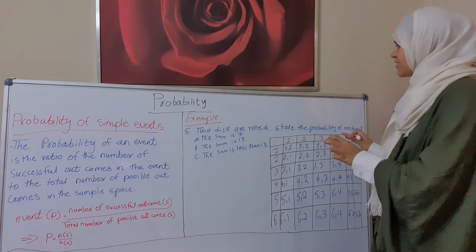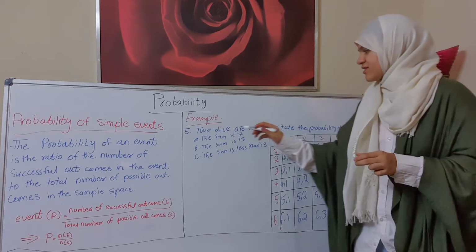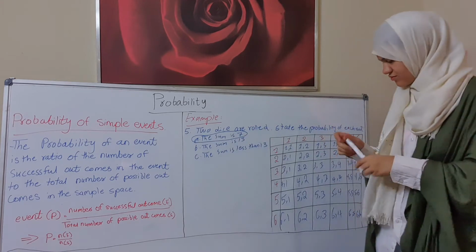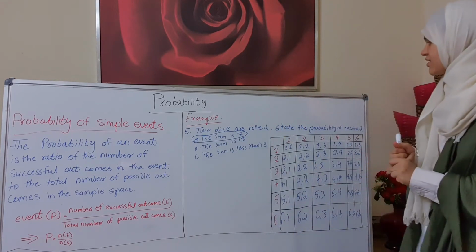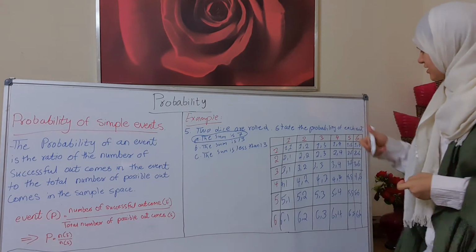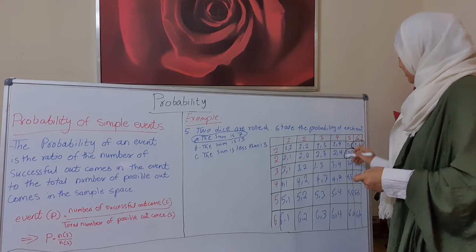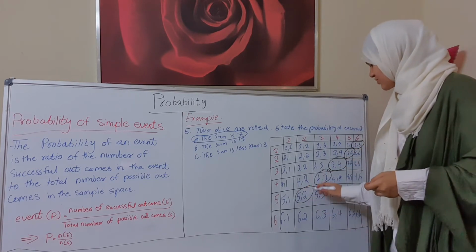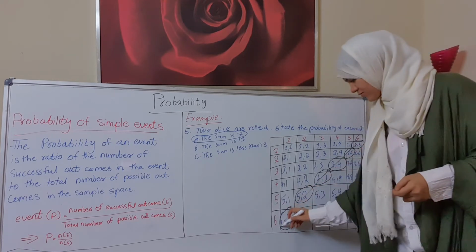Now we can take the numbers which have a sum of 7. First of all, we'll solve A. The sum of 7 is 1 plus 6, 2 plus 5, 3 plus 4, 4 plus 3, 5 plus 2, 6 plus 1.